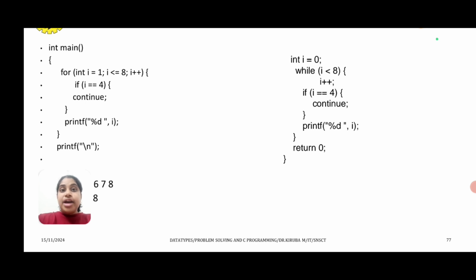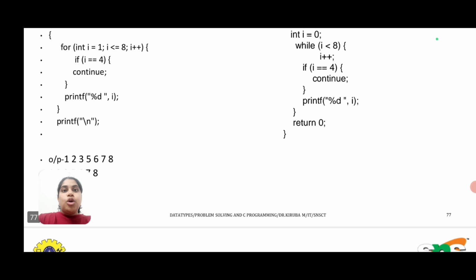Only if I is equal to 4, that continue block will be executed, right? So we have to wait for when I is equal to 4.